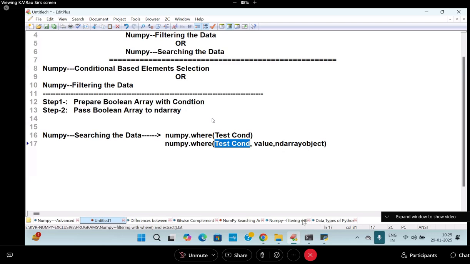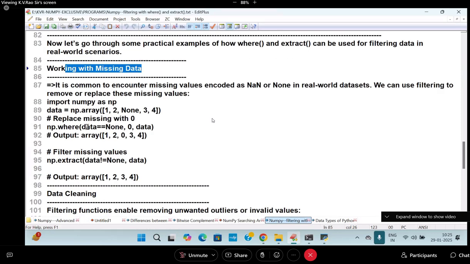One more time I will show you here. Here you see where, this is my data. How many missing values are there here? Come on. One. One. Come on, start with ND array. It is going to be a vector based operation. First value in the data, 1. 1 is equal to none? No, so 0 is not substituted in the data. Second, 2 is equal to none? False. No 0 substituted. None is equal to none? True. True means what? Substituted 0 in the none place in the data.